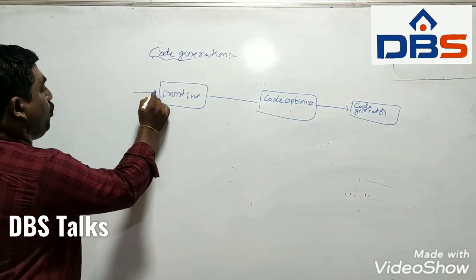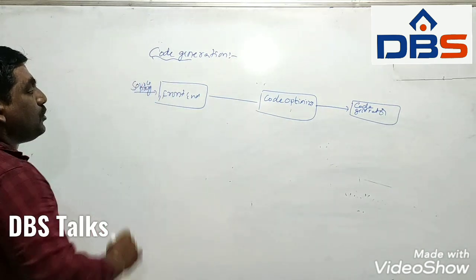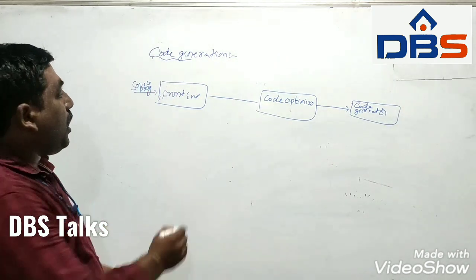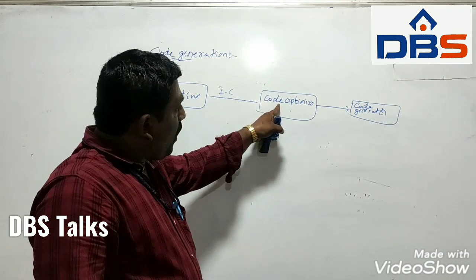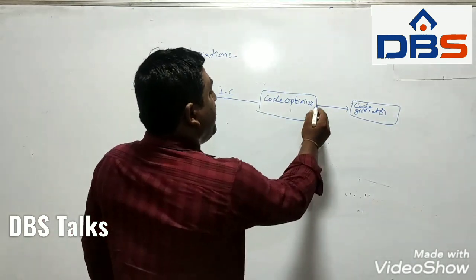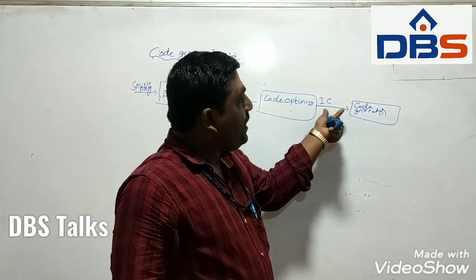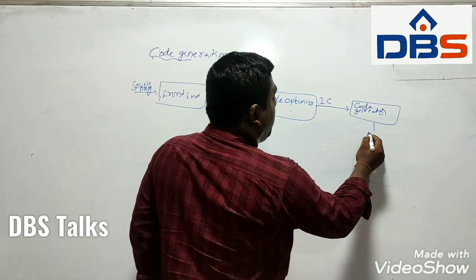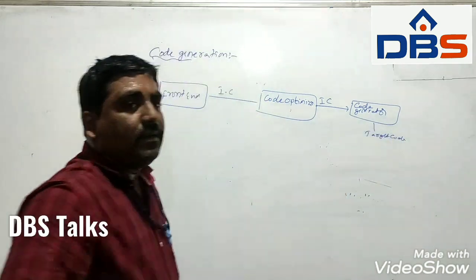The input is the source program and the output of the front end is intermediate code. For code optimization, the input is intermediate code and the output is also intermediate code. For the code generator, the input is intermediate code and the output is target code.